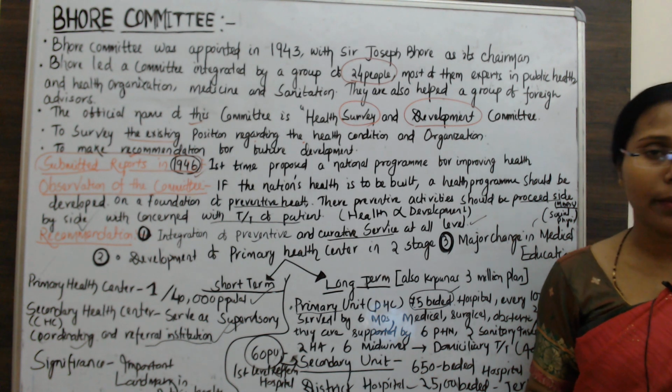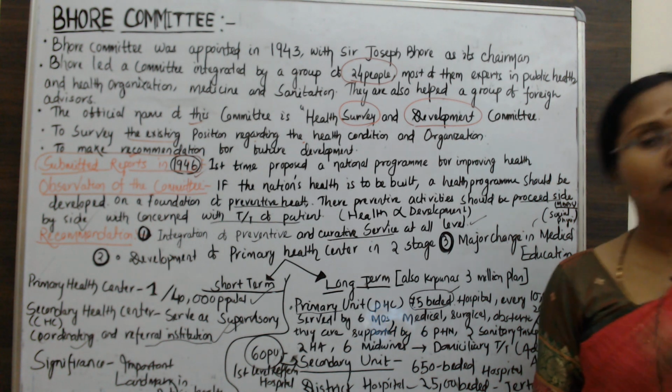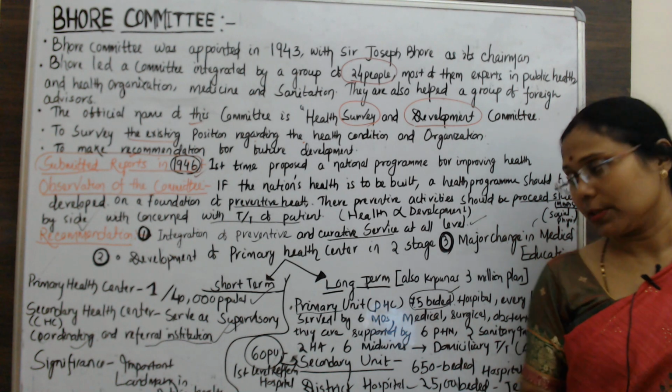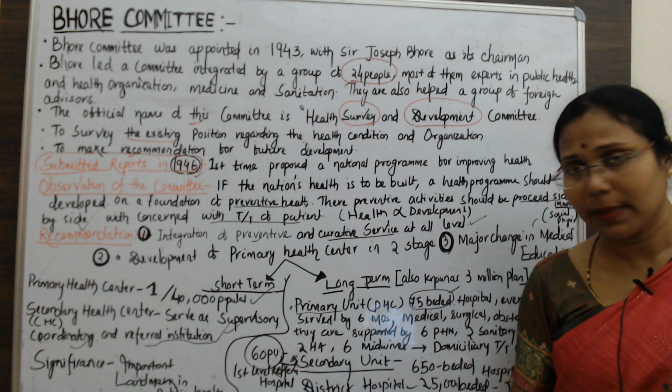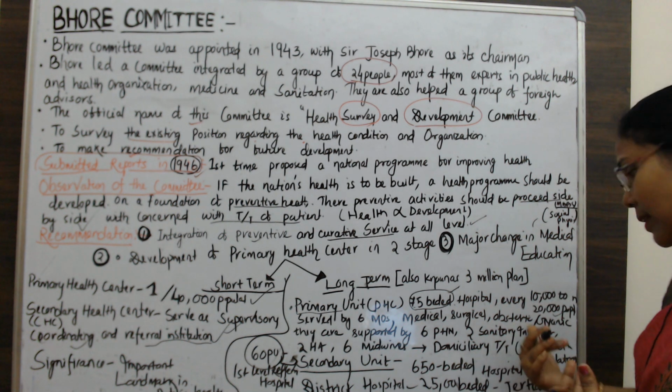They are from the Department of Medicine, Surgery, Obstetrics and Gynecology, and they are supported by 6 primary public health nurses and 2 sanitary inspectors.